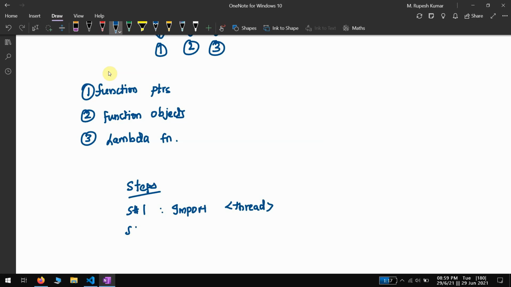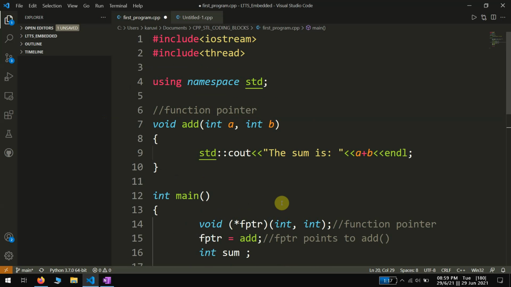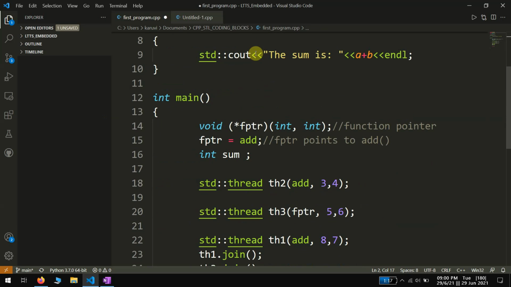And the second thing is we need to enable these parallel threads. For simplicity, I have manually given these requests. I'll be showing you in this particular program. I believe it is visible. So first, we need to import the header file thread, through which we'll be utilizing the threading ability of C++.